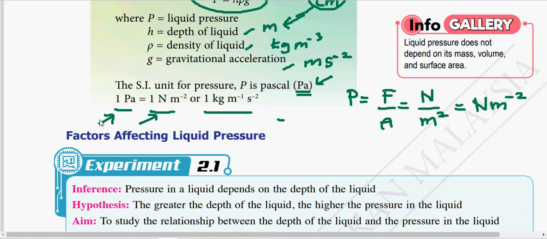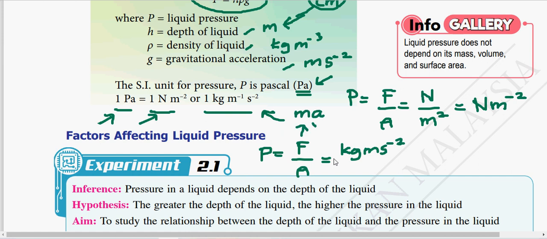Then how to derive the other unit here? This one is easy. Let me just start from the beginning. P equals F over A. F is equal to kg m s negative 2. If you still remember, the formula for force is mass times acceleration. Mass is kilogram, acceleration is m s negative 2.